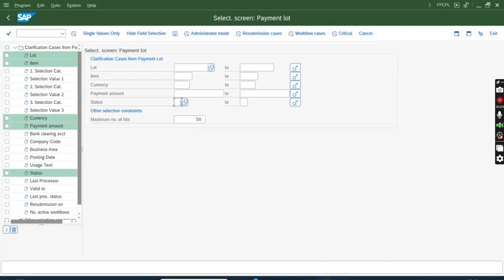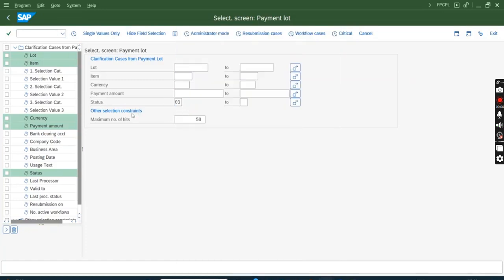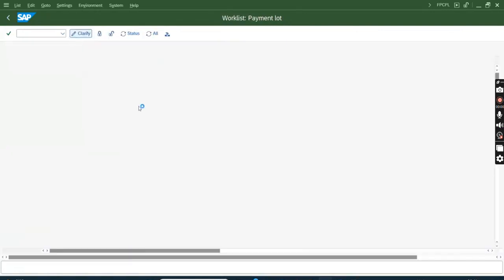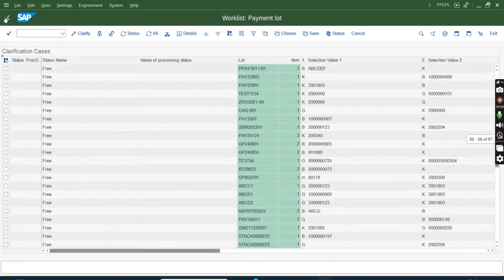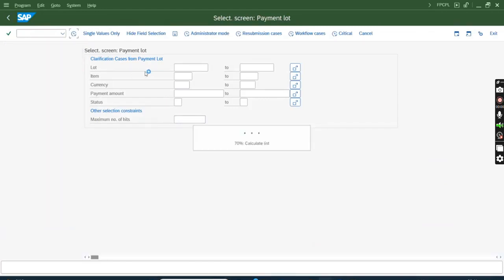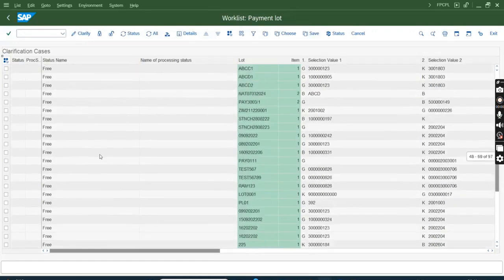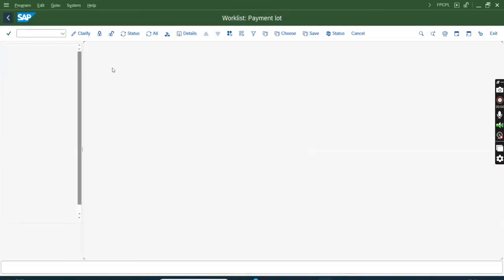First of all, you can choose the status. I want to see only open items, so not equal to 3. Status 3 means completed, which means post processed. I want to see which are not yet post processed. So I'll remove the number of hits and execute. I see these many items are stuck in clarification. Rather, I will search without any status, just delete the selection. I see these are free. Now, hang on, nothing is completed. I have done quite a few completed.